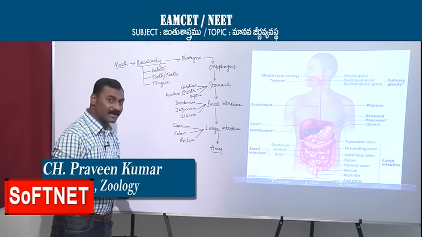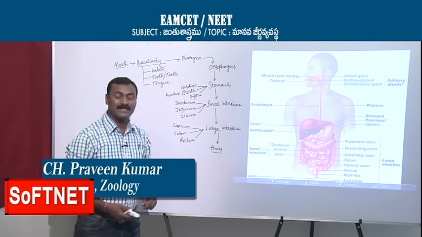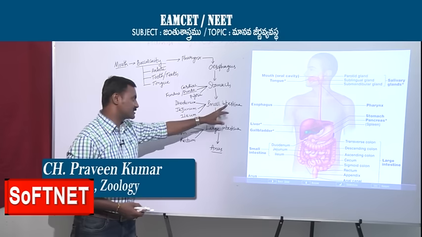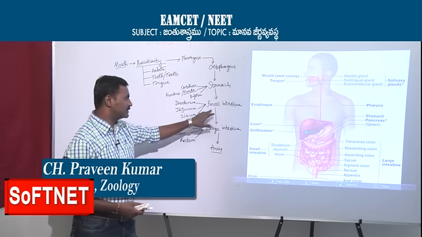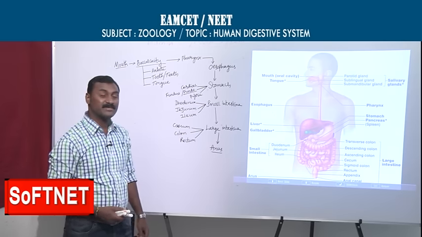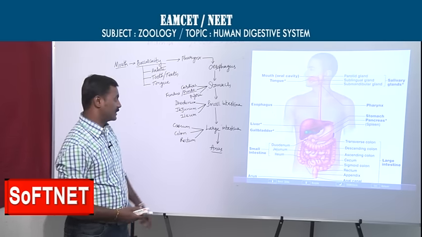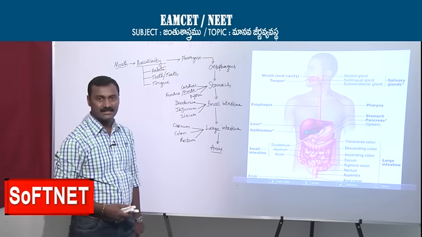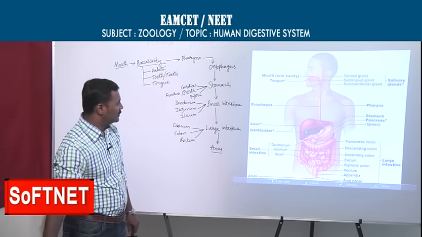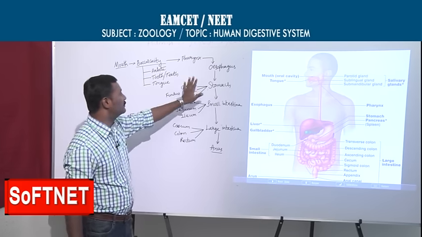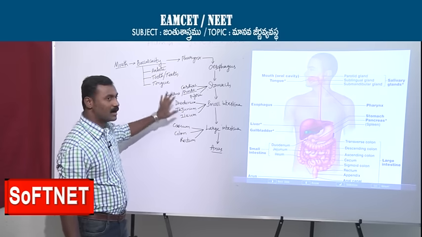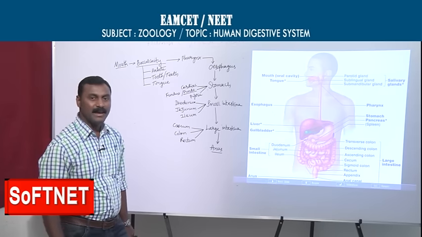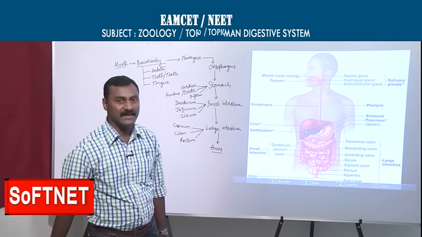Some important points again. In the stomach, the specialty is that oblique muscles are present. In the small intestine we also discussed some important things: the Brunner's glands and the crypts of Lieberkühn. What is the importance of the large intestine, and what are the sphincters present in the anus. Okay students, so this is all about the alimentary canal and the passage of food, which is mainly made of smooth muscles and sphincters.